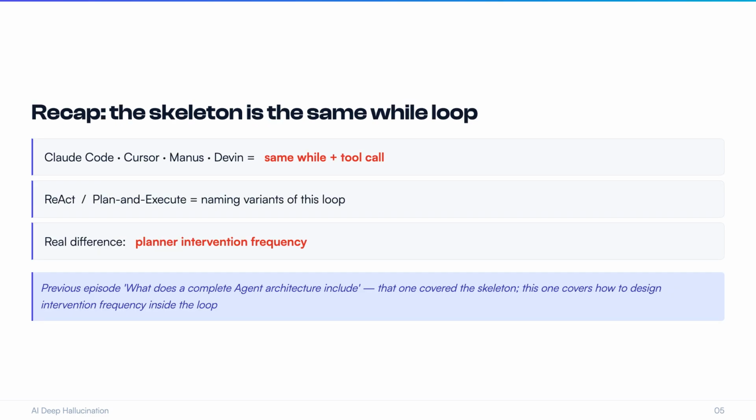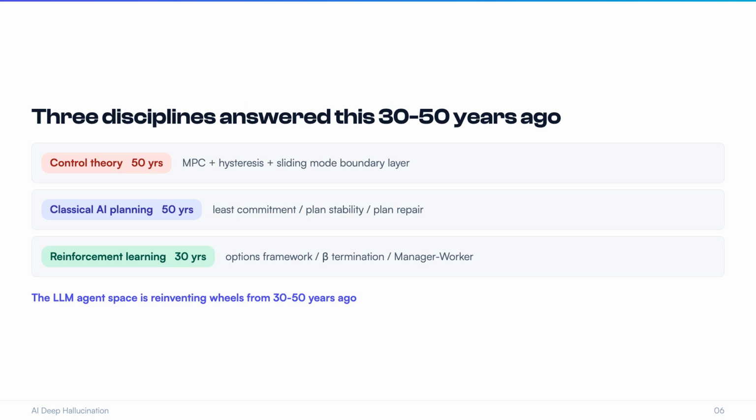What does a complete agent architecture include? Every production-grade agent's core is the same while loop plus tool call. ReAct and plan-and-execute both run on this loop. The real difference is the frequency at which the planner intervenes. Right, the skeleton is identical. So what's different in this episode? This episode is about how to design the planner's intervention frequency inside that loop. That's the watershed between oscillation and stability.